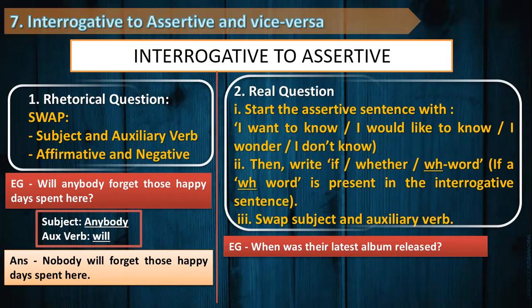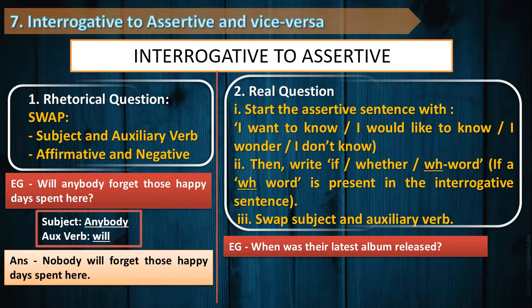Now, in this case, when it comes to starting the assertive sentence, we are supposed to follow the given steps. So what are the given steps? The first step is you can use the given phrases like I want to know, or I would like to know, or I wonder, or I don't know. Out of these four, you can use any one phrase to start the assertive sentence.